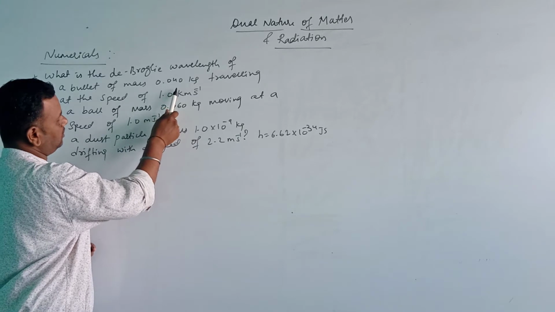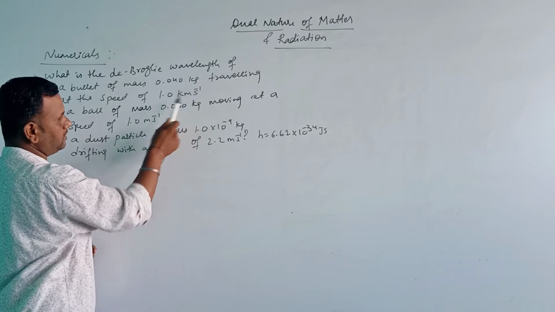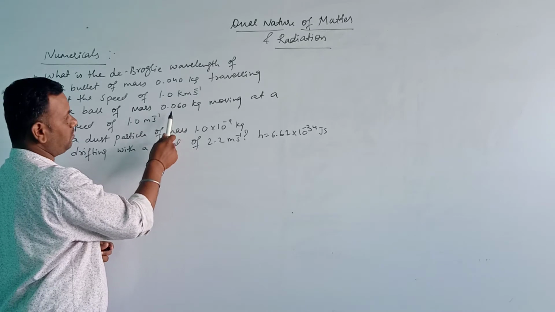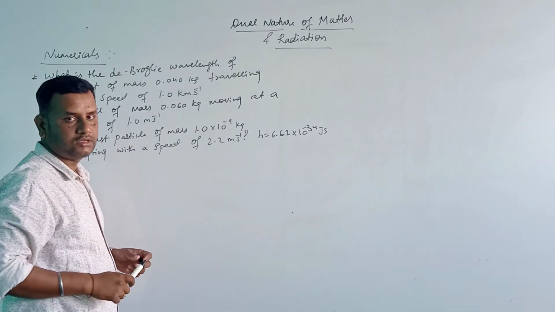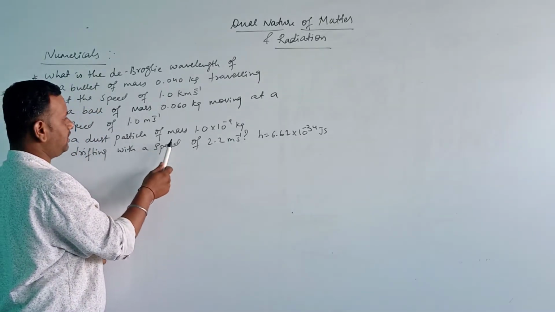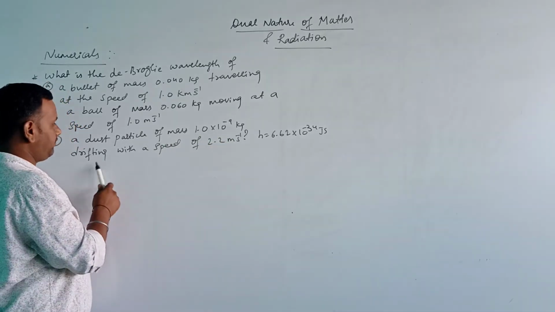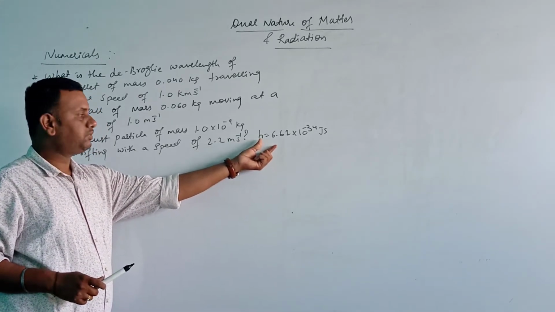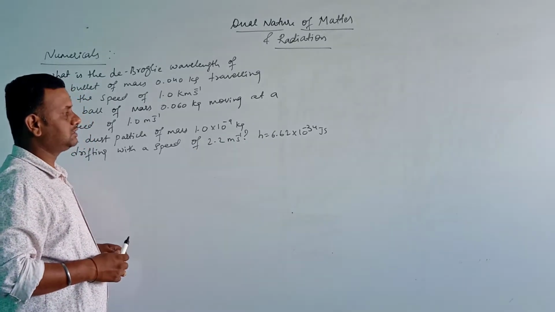The question is: what is the de Broglie wavelength of a bullet of mass 0.4 kg traveling at the speed of 1.0 km per second? The second question: a ball of mass 0.60 kg moving at a speed of 1.0 meter per second. And the third question: a dust particle of mass 1.0 into 10 to the power of minus 9 kg drifting with a speed of 2.2 meter per second. Planck's constant is given as 6.62 into 10 to the power of minus 34.